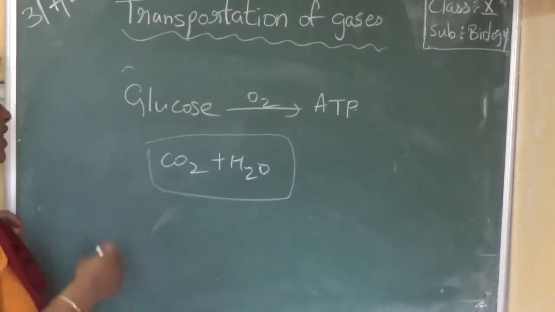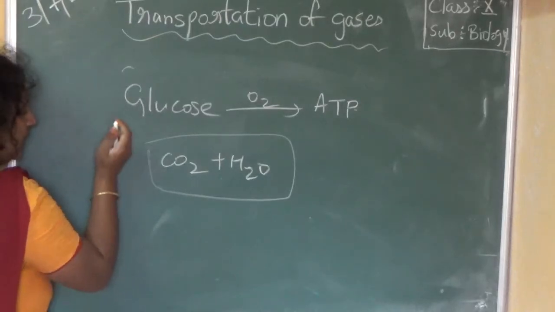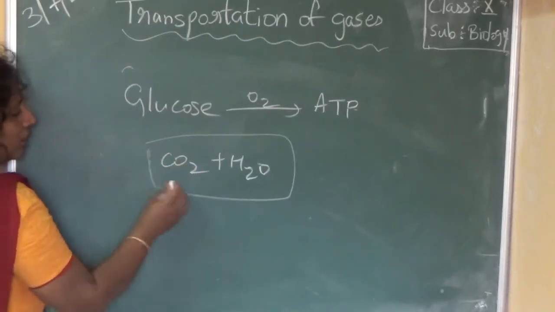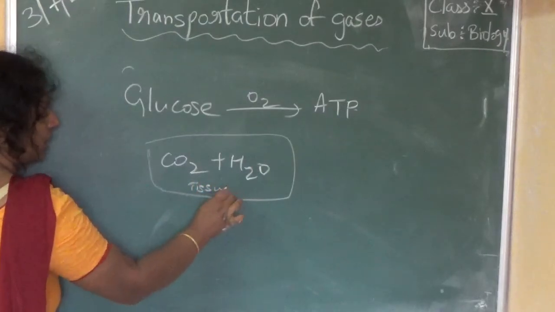So now see, this is our blood. Think this is the tissue. So this is our tissue, or the cells of the tissue.